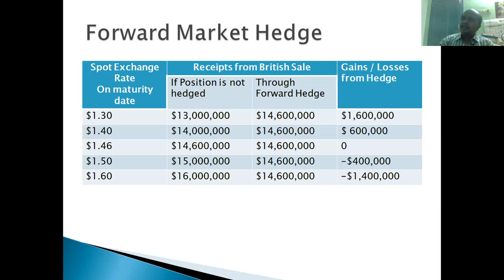Suppose the situation is, as per Bank of America's prediction, the spot market exchange rate has become $1.50 per pound. So what happens in the spot market? If the forward contract is not made, they will be getting $15 million. Whereas because of this forward market, they are getting $14.6 million. So what is the difference? Minus 0.4 million. That is a loss for them, because of this forward market contract they created.